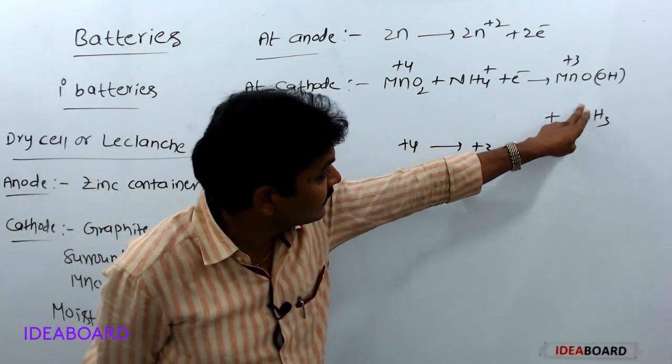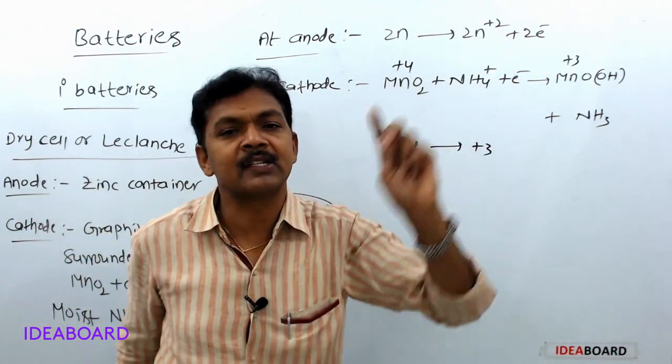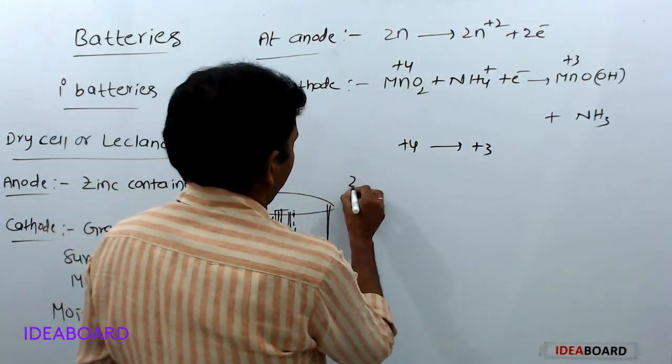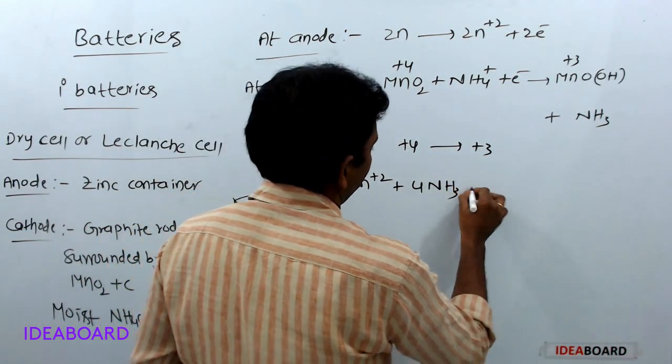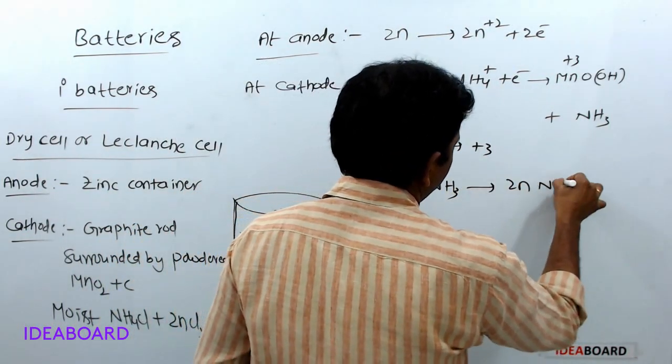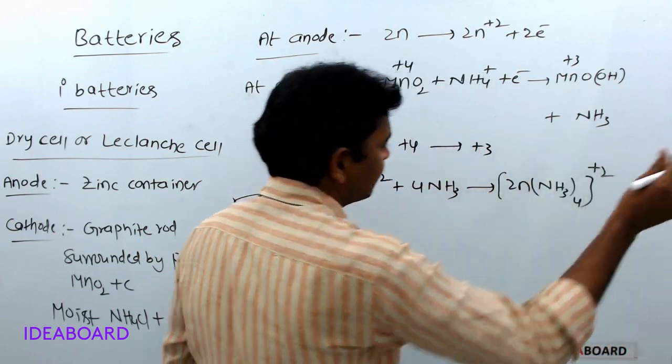Here ammonia is liberated. That ammonia combines with the zinc ions and forms a complex compound: Zn2+ plus 4 NH3 gives [Zn(NH3)4]2+.